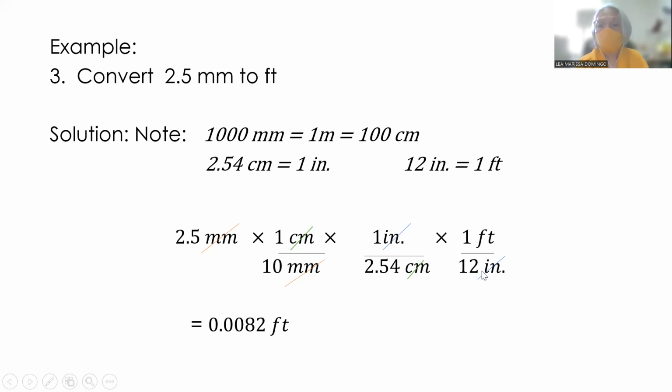Again, the unit inches is in the denominator, so that inch here can divide itself. So we have millimeters divided by millimeters, centimeter divided by centimeters, inch divided by inch. So what is left is the unit foot, which is the desired unit. And we have 2.5 millimeters equivalent to 0.0082 foot.